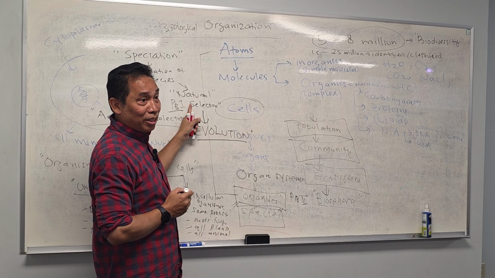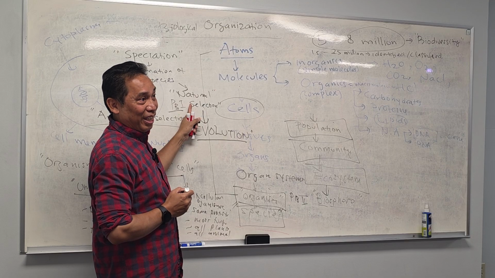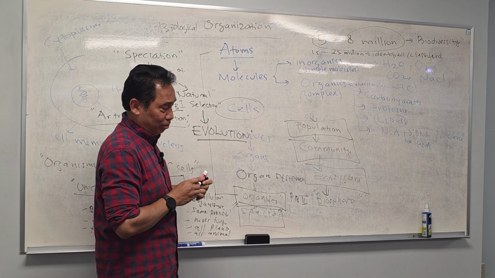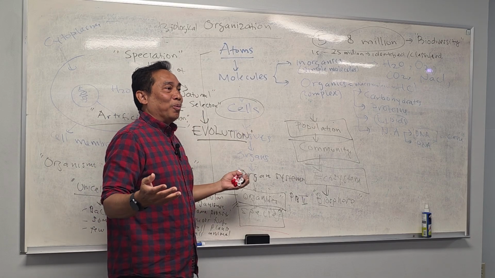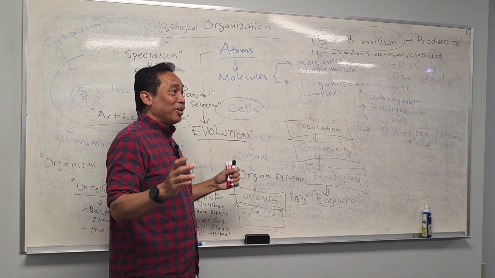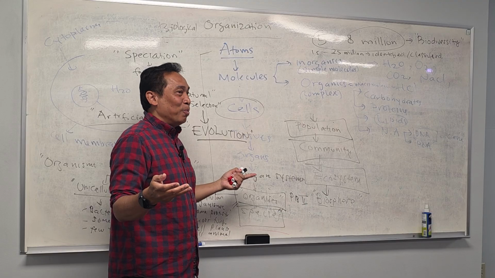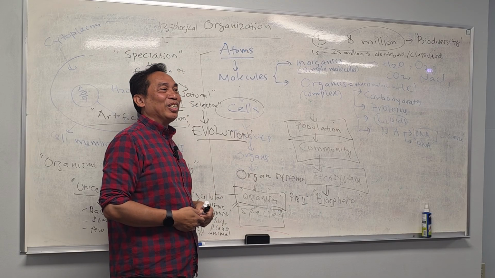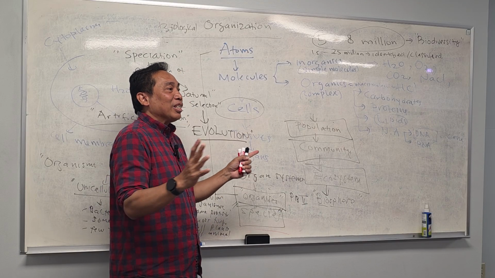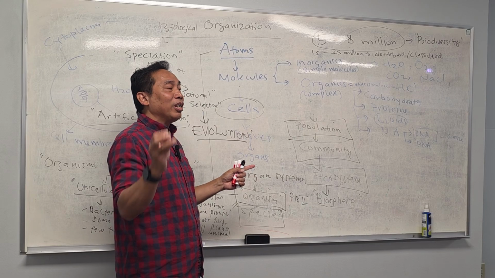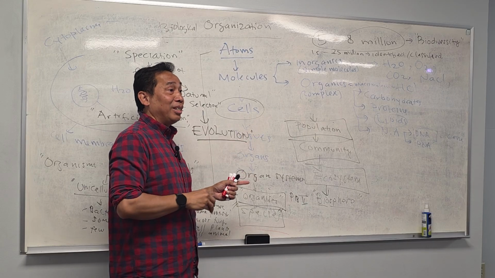Does natural selection work? Yes. We're going to talk later also about what happened in Australia. You see, Australia is down there. What do you call this? Down under. You cannot imagine. There are several species that you can only find in Australia.